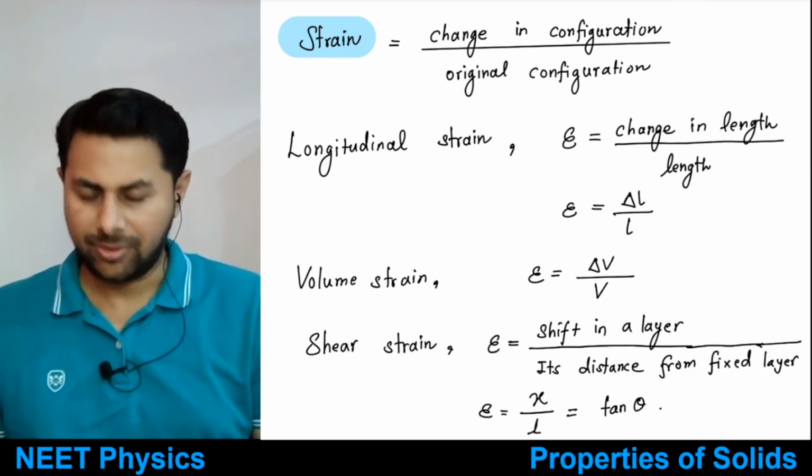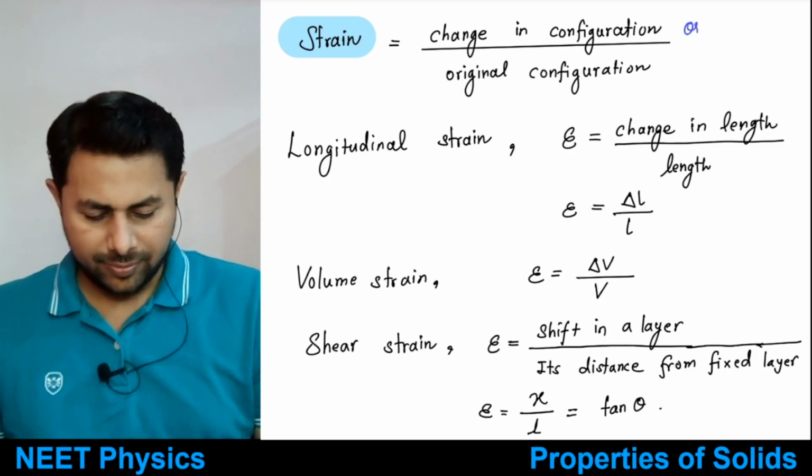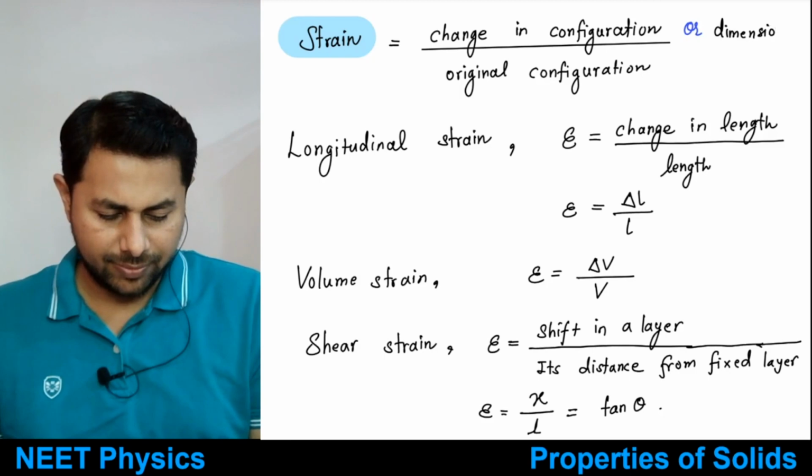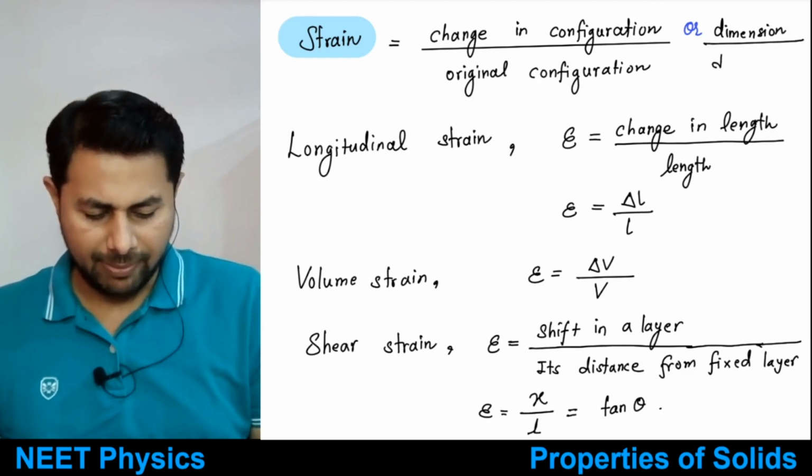Okay, so let us see what is strain. Strain is the change in configuration, or it is also written as change in dimension per unit original dimension. Okay, so change in configuration, or another definition is change in dimension. This is not a division sign. Let me write it out to avoid any confusion: change in dimension per unit original dimension.